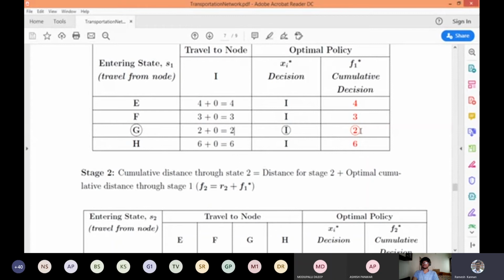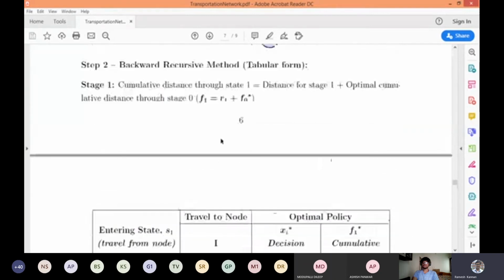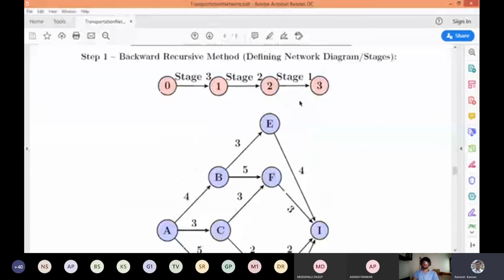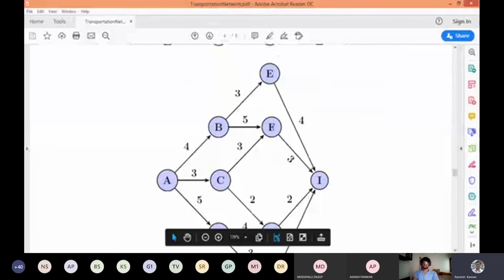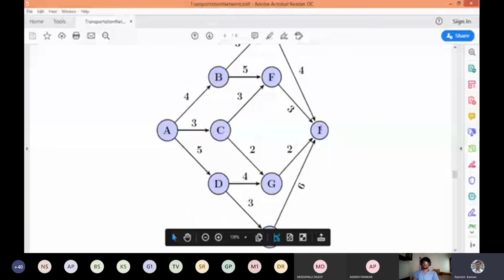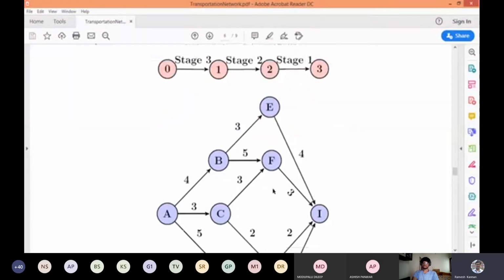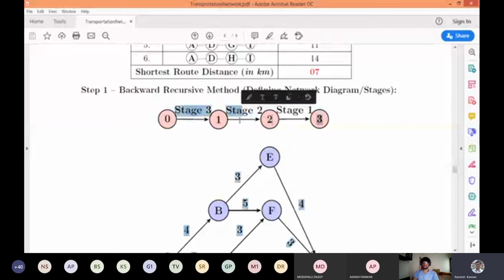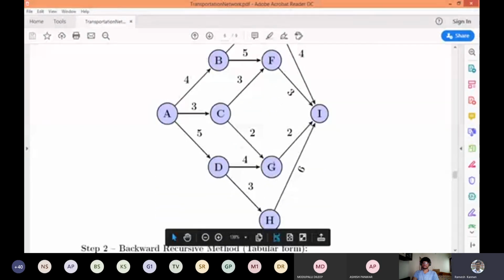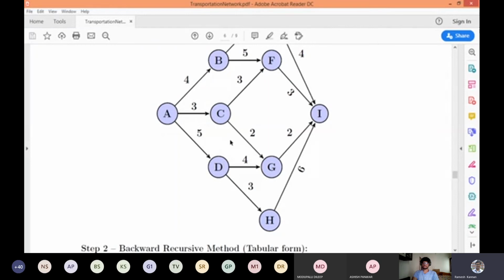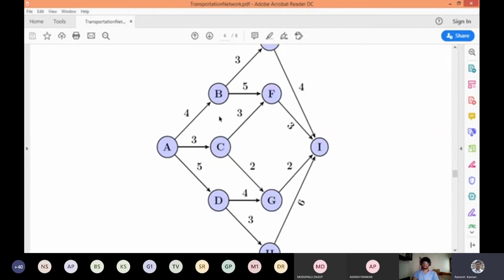We have finished stage 1. Next, we'll go to stage 2. So we have completed stage 1. I to G is optimum, which is 2. So a taxi driver should look into I to G, and he is at this point to take a decision. This is stage 2. So 2 to 1 is stage 2. We are in G. We have to look into the different options that can be taken from G. Say for example, G to D and G to C and so on.